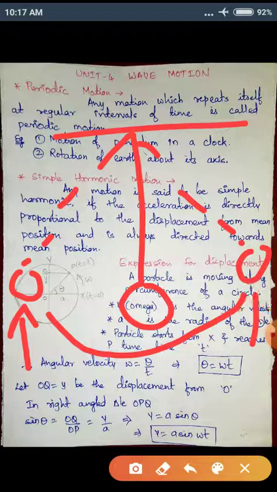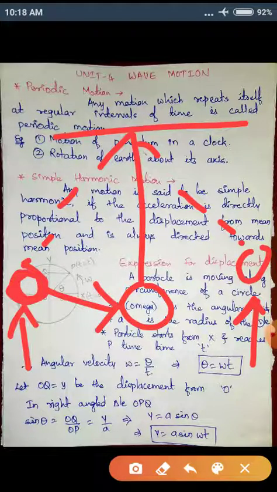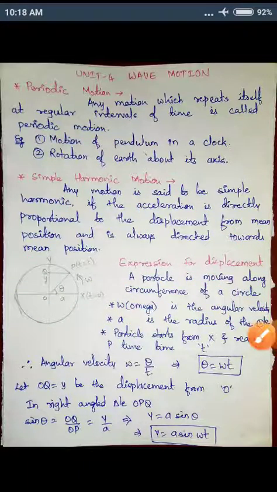So what happens is acceleration is directly proportional to displacement from mean position. And what is acceleration trying to do? Acceleration is always trying to attract the particle, the pendulum at this point, to the mean position. Acceleration is always directed towards mean position. If the pendulum is here, it is attracting the pendulum towards mean position. If the pendulum is somewhere here, still it is attracting the pendulum towards mean position. So acceleration is always directed towards mean position.